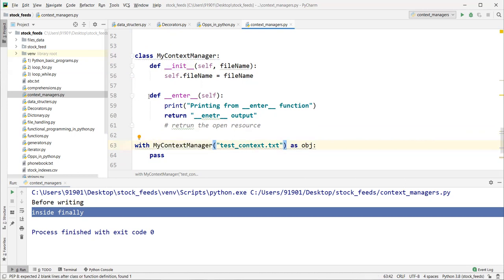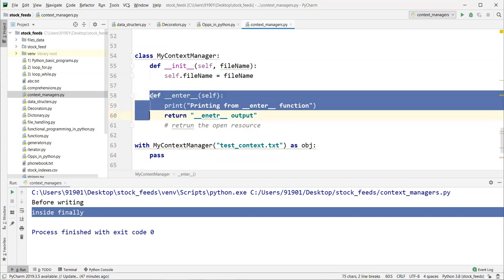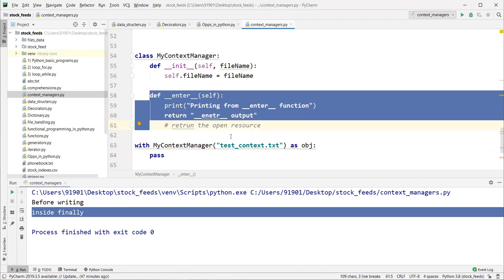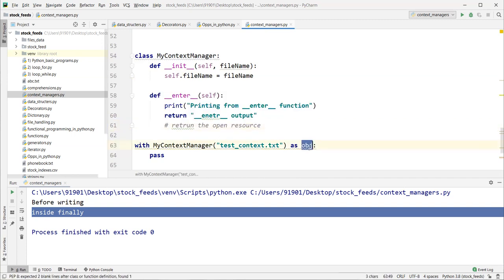Immediately it will look for the __enter__ function and execute that function. If this function is returning anything, that returned data is going to be stored here. In this case, I am just returning this string object, so this obj contains the string object only.